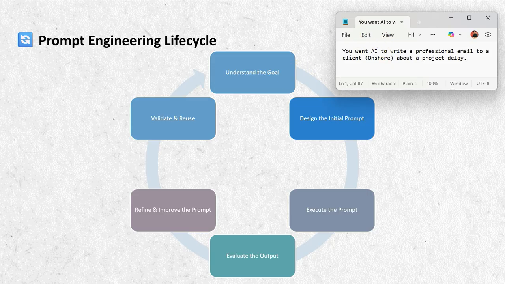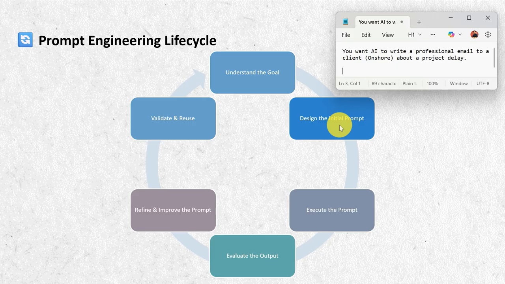Step 1. Understand the goal. First, be very clear about what you want. Ask yourself, what is the task, who is the audience, and what tone is required. Goal here, write an email, audience is client. The tone is professional and polite. And reason, project delay. Without this clarity, the prompt will be weak.